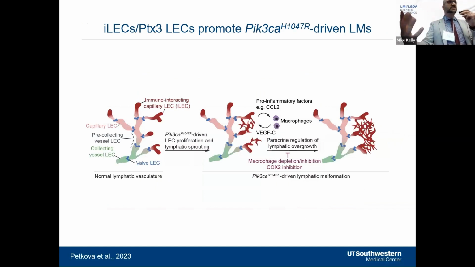We were also very intrigued by the expansion of the PTX3 population and how Hans very clearly described during his presentation, activating mutations in PIK3CA result in the expansion of the PTX3 population, and this lymphangiocrin signaling influencing the microenvironment, and that targeting the microenvironment can impact the growth of lymphatic malformations.